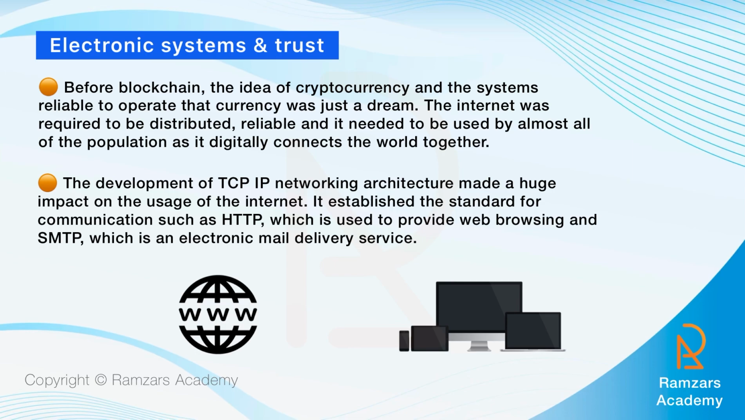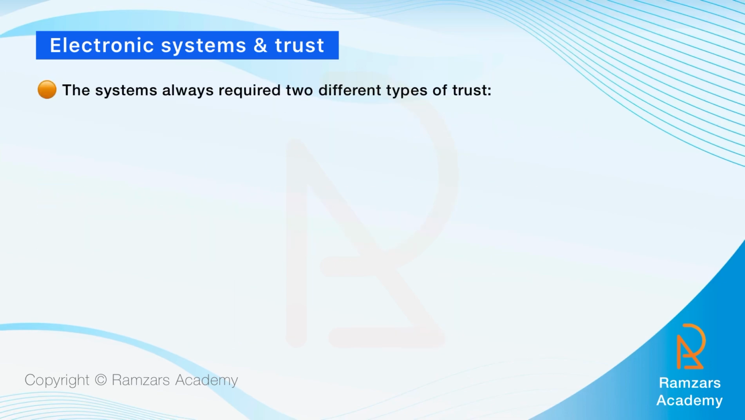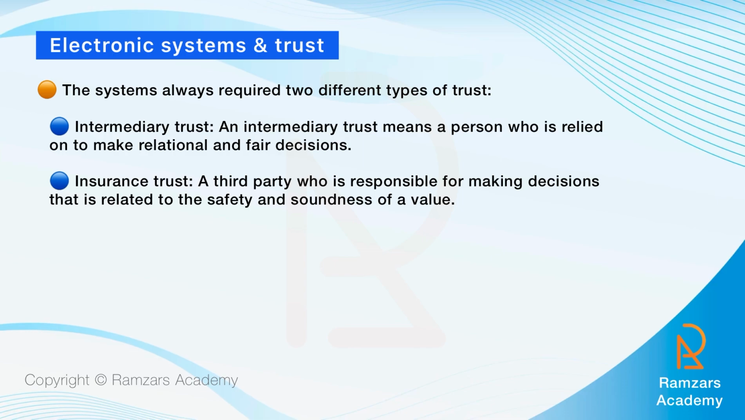Even though the internet has changed the life of the common man forever, using most online services requires a third party to vouch for the security and trustworthiness of the service. Systems always require two different types of trust. First is intermediary trust, which means a person who is relied on to make rational and fair decisions. And the second is insurance trust, which means a third party who is responsible for making decisions related to the safety and soundness of value.